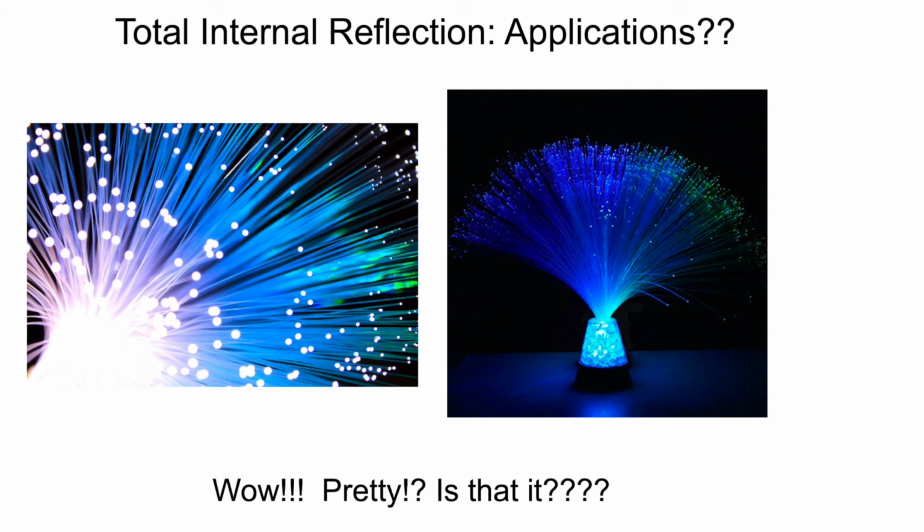Now, you've seen fiber optic decorations before. They're really pretty. But I can assure you that is not the most important application of fiber optics or total internal reflection.